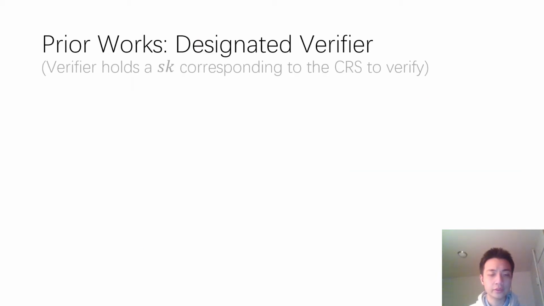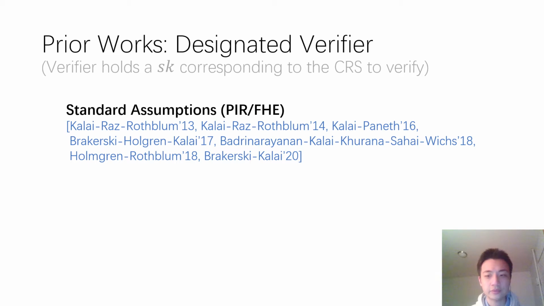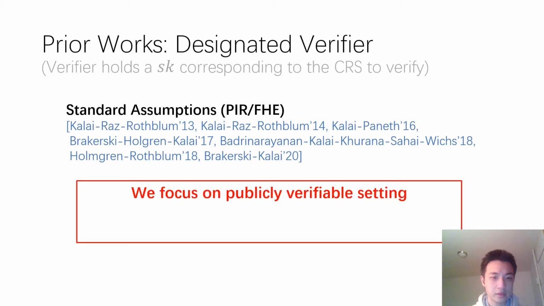Previously, we already know how to build SNARGs for P or batch NP in the designated verifier setting from standard assumptions. This follows from a long line of works. In this setting, the verifier needs to hold some secret key sk corresponding to the CRS to verify the proof. However, in this work, our focus is on the publicly verifiable setting. This setting is particularly interesting because anyone can verify the proof, and also the CRS is automatically reusable for different theorems, which is not the case for the designated verifier setting.